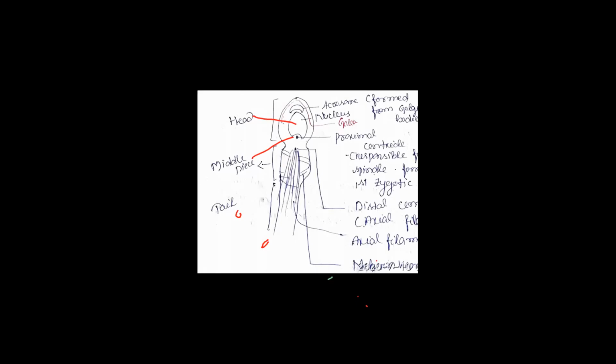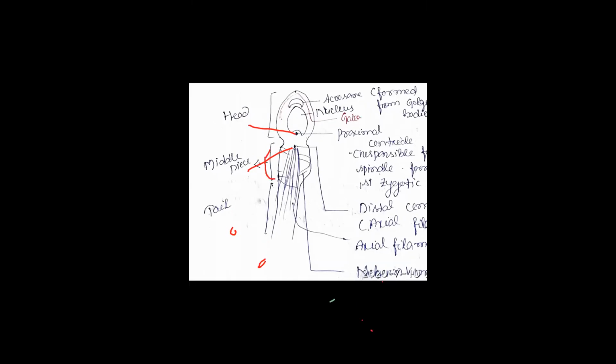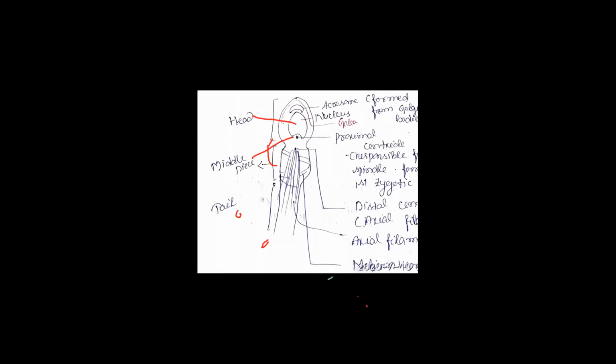So what is the function of proximal centriole? The function of proximal centriole is it is responsible for the formation of spindle fiber. And the distal centriole, it forms the axial filament. So that proximal part up to this is called as middle piece. From the proximal part, the middle part is called what? The middle piece. So tell me, what is the function of spindle fiber?